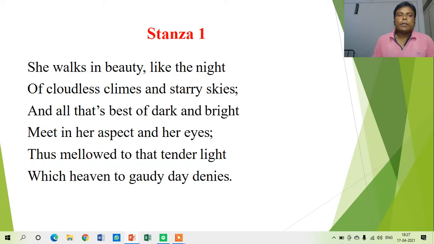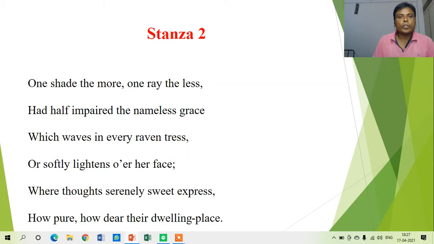The first stanza is: She walks in beauty, like the night of cloudless climes and starry skies, and all that's best of dark and bright meet in her aspect and her eyes, thus mellowed to that tender light which heaven to gaudy day denies. This is all about the first stanza.